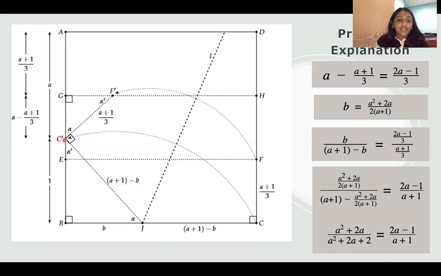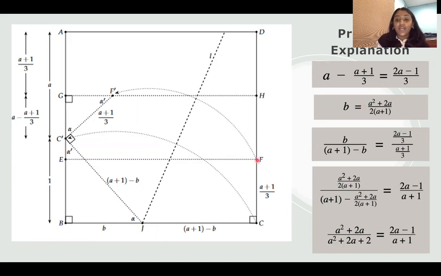Next, we know that C prime BJ is a right triangle. So using the Pythagorean theorem, we can say that 1 squared plus b squared is equal to a plus 1 minus b squared. And when you solve for b, you get b equal to a squared plus 2a over 2 times a plus 1.